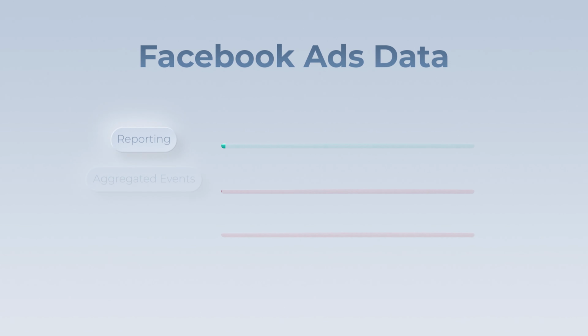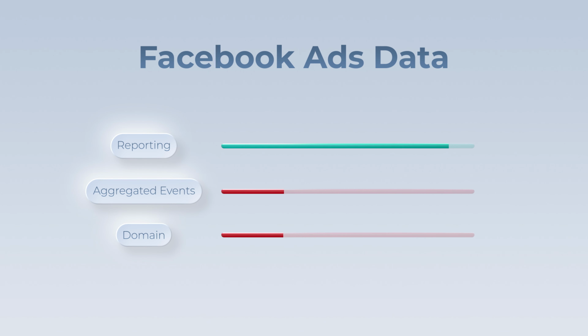All of this is gone, and let's discuss a little bit what this means for the future of Facebook ads. Okay, so we know that all of these things have been removed. Let's analyze a little bit why Facebook is doing that. There are 2 things, and I'm speculating here, but I'm very good with speculations when it comes to Facebook. First of all, the reporting has been doing so well that Facebook said, okay, we don't need the domain or the aggregate events anymore. This is one case scenario.